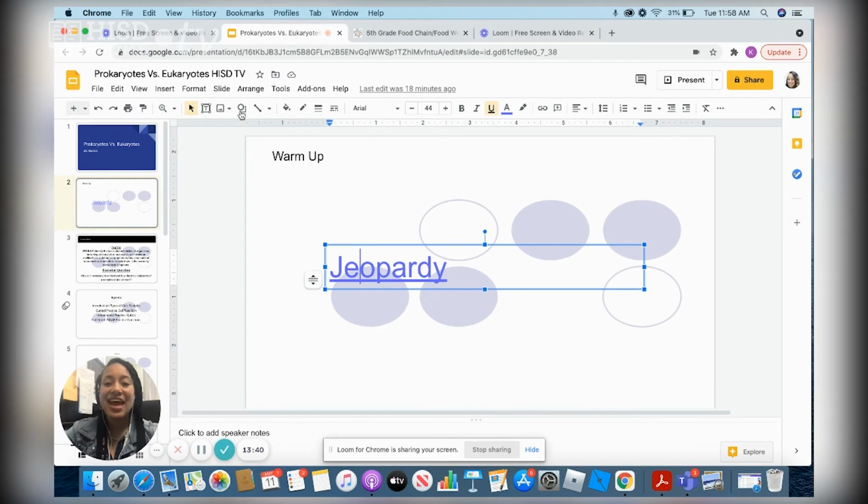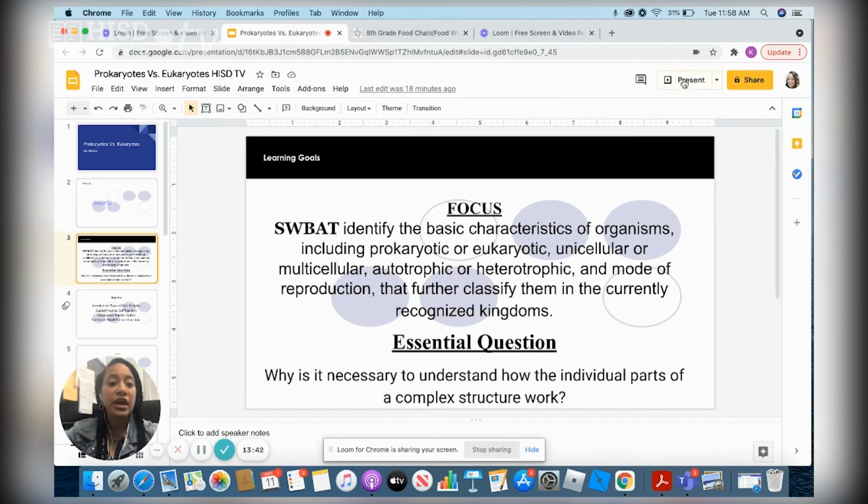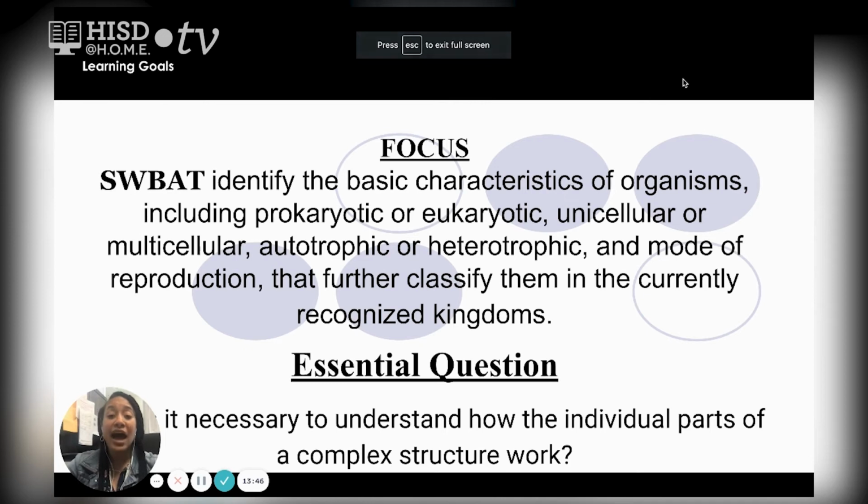All right. So now that we have reviewed food chains and food webs from our last two or three weeks together, now let's get into this week's session. So again, for this week, our focus is going to be that students will be able to identify the basic characteristics of organisms, including prokaryotic and eukaryotic, unicellular and multicellular, autotroph or heterotroph, and mode of reproduction that further classifies them into their currently recognized kingdoms.